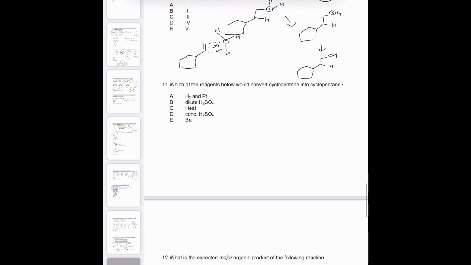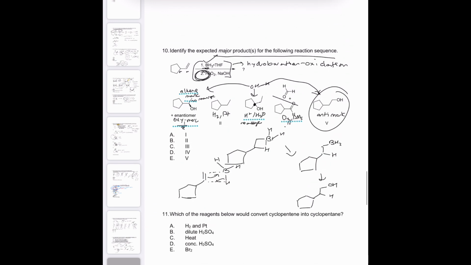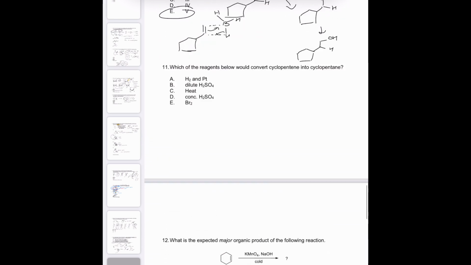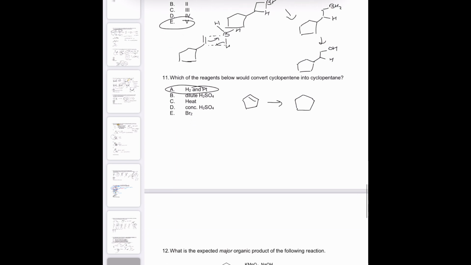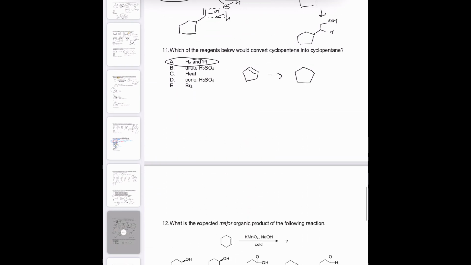Okay, which of the reagents below would, oh, I never circled the right answer. If it's like 1, 2, 3, 4, 5 like this, you can always just assume that those correlate to A, B, C, D. So that would be E. Which of the reagents could convert cyclopentene into cyclopentane? So this is testing both your knowledge of naming and your reaction. And the only way that we've learned to get rid of double bonds completely is with H2 and metal. What is that? Hydrogenation. I don't know why I couldn't think of that.